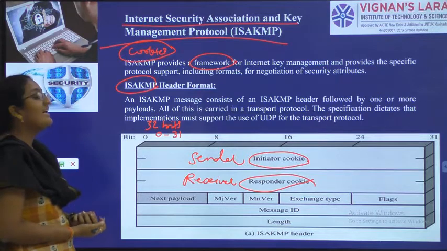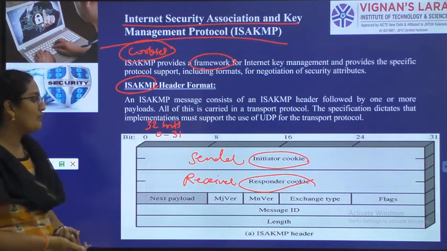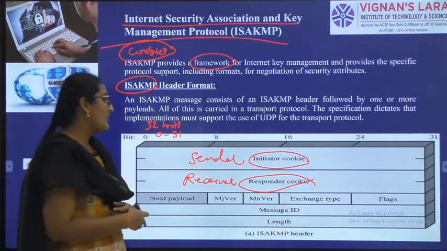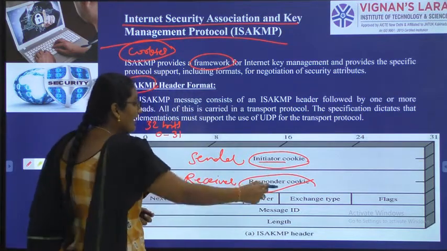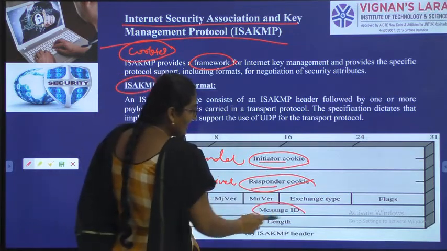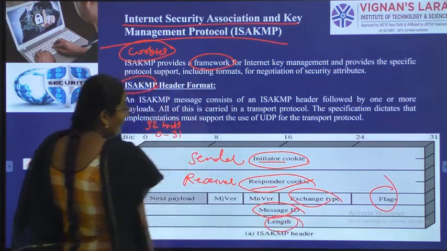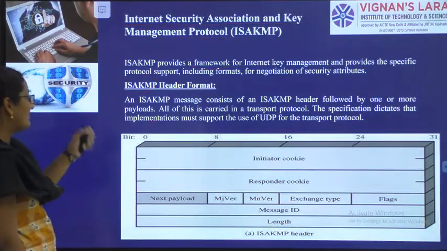So ISAKMP is a protocol used for key management. It is of 32 bits. In that we are giving importance to cookies. So we have the sender cookie called initiator, receiver cookie called responder. We have message ID, we have flags, we have exchange IDs, we have versions, we have length also, we have payload also. So we'll see one by one.